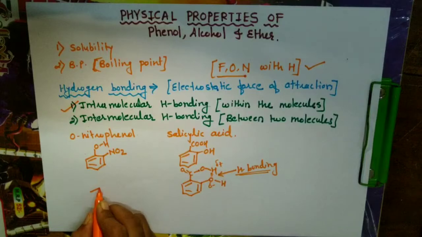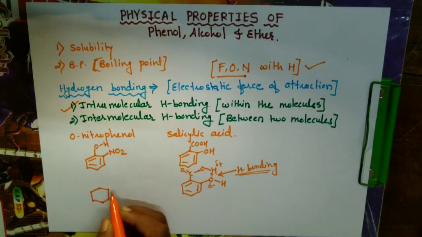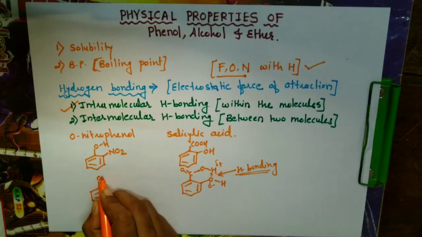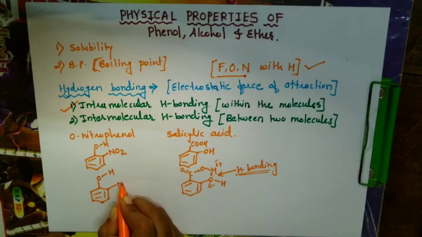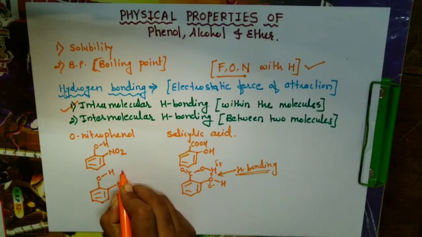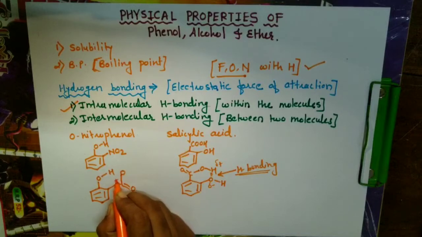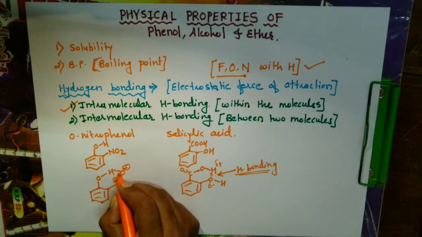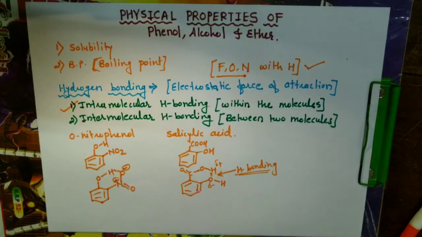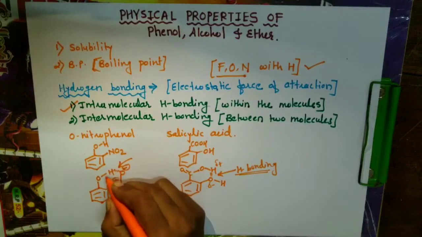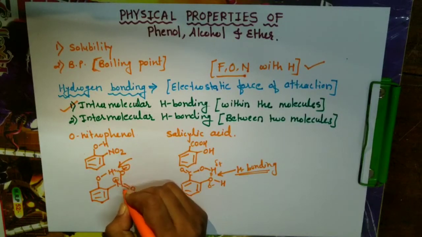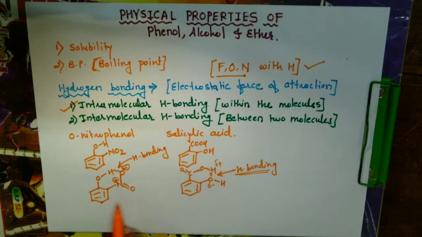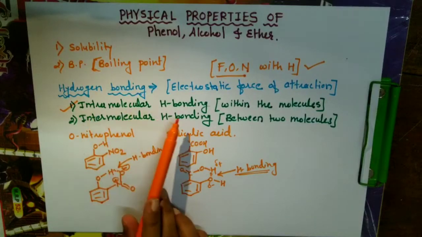In case of orthonitrophenol here, there is a double bonded oxygen and a single bonded oxygen. So here it will have a positive charge on nitrogen because of four bonds, and this will have a minus charge, and these two will have hydrogen bonding. So this shows hydrogen bonding between the hydrogen of the OH group and the oxygen of the nitro group. So these two examples are intramolecular hydrogen bonding.